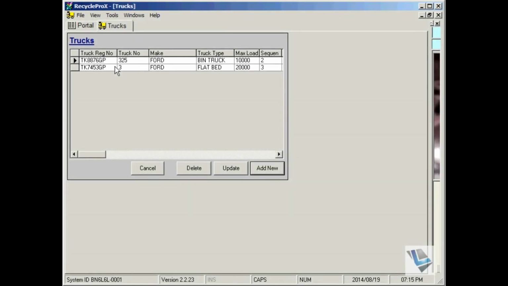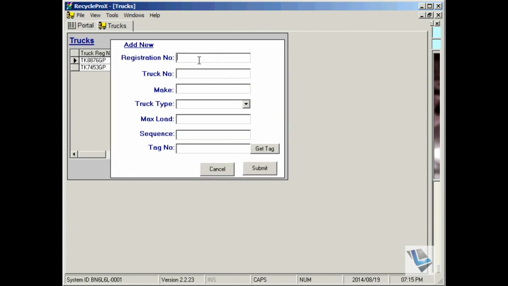How to add a new truck. To add a new truck, just click on add new. Enter the truck's registration number, say GP. Truck number, say the truck is a special number that is located on the unit, say 235.